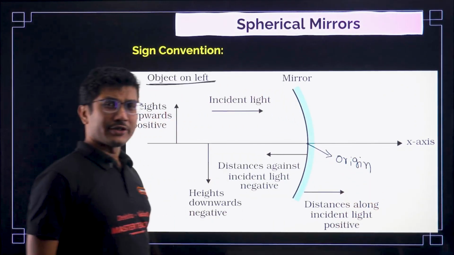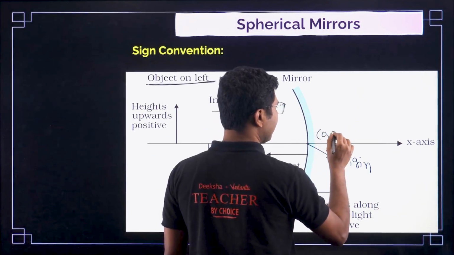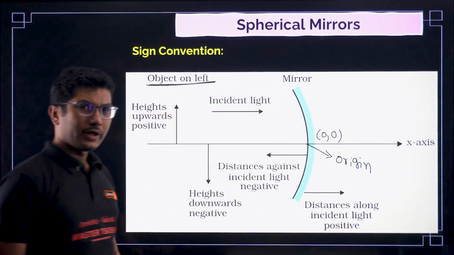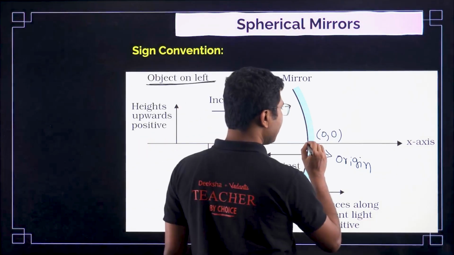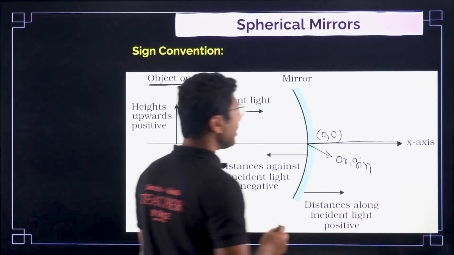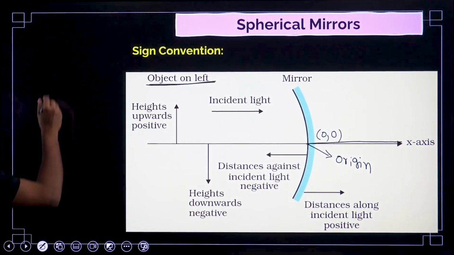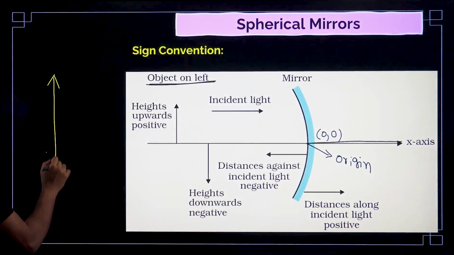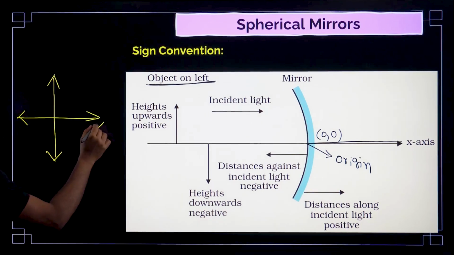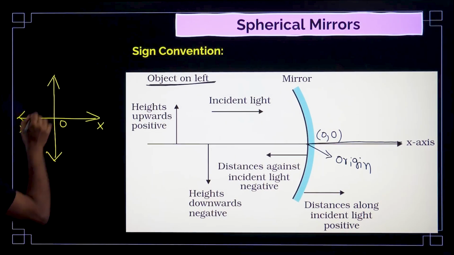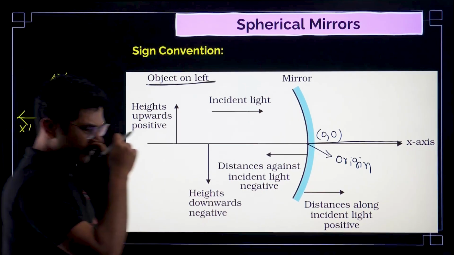What is the meaning of origin in geometry? Origin means its coordinate is 0, 0, and this will be our positive x-axis, right? If you remember when we are drawing graphs, this was our y-axis, this is negative y-axis, this is positive x-axis, this is negative x-axis, right? X, O, x dash, y, O, y dash. That's how we did the graphing, right?